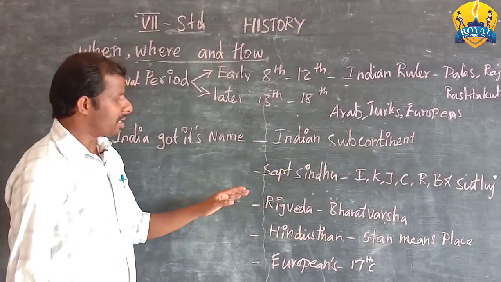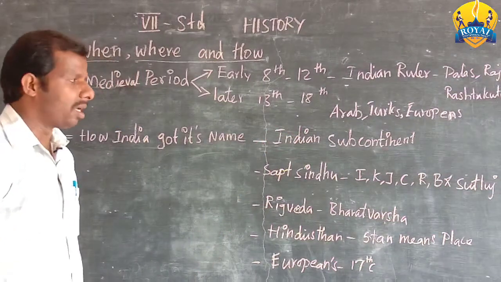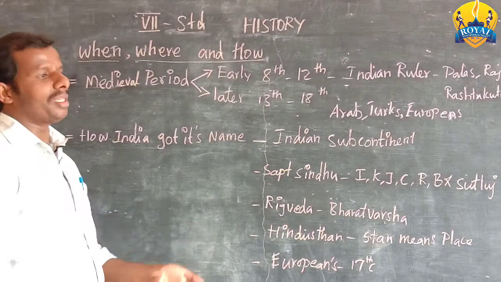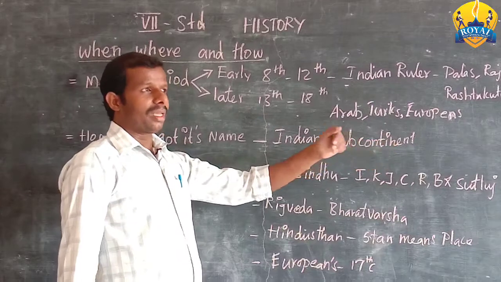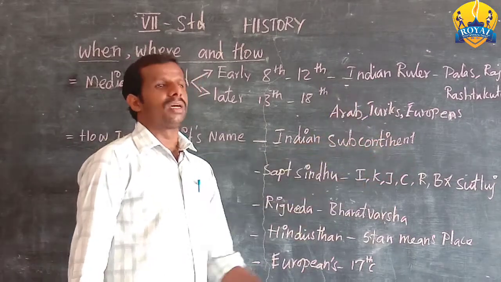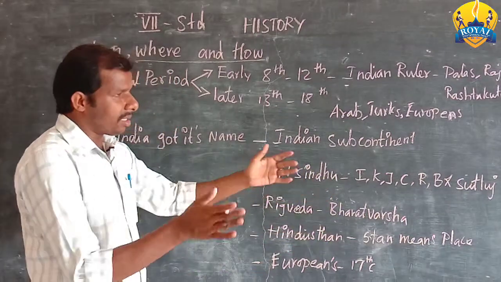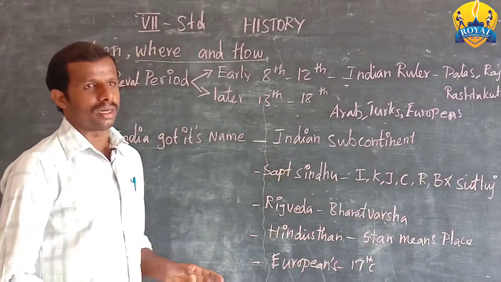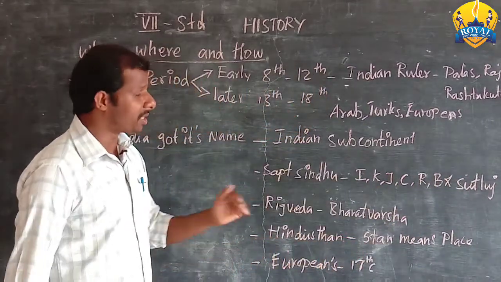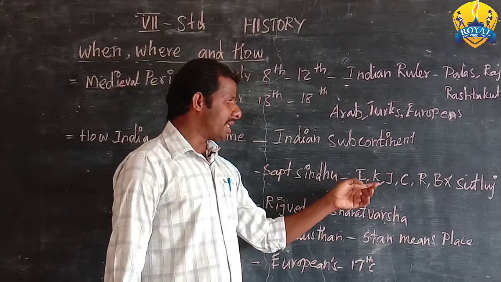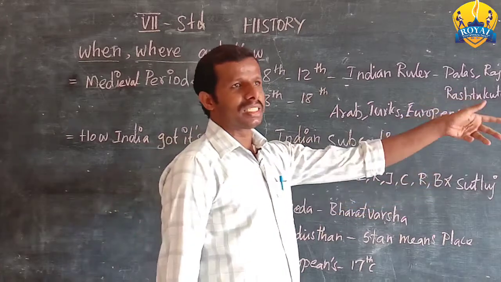Okay, next, another name of India is Sapta Sindhu. This name was actually given by the Aryans. When the Aryans came from Central Asia as herders, grazing their cattle, they were searching for green fields for their cattle. When they came to India, this land had fertile areas benefited by 7 rivers. The rivers are called Indus, Kabul, Jhelum, Chenab, Ravi, Beas and Satluj.